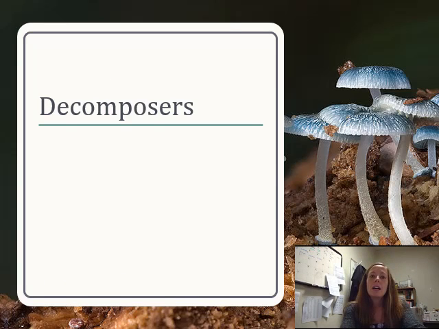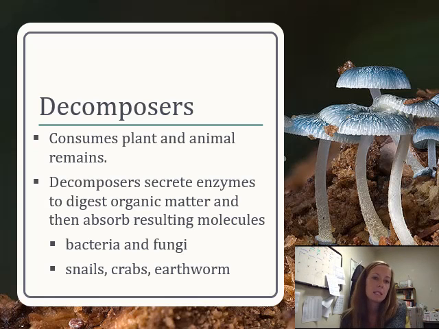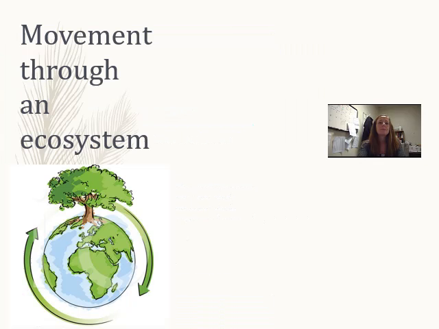Next type of heterotrophs or consumers that we have are decomposers. Decomposers are a little different because they're going to eat the plant and animal remains. All right, so what they do is they either eat dead things like snails, crabs, and earthworms, or they decompose by secreting enzymes to digest the dead material. Then they absorb the organic matter, and that would be bacteria and fungi that do that, actually secreting enzymes and then absorbing up through their roots. So even though fungi grow, they're actually consumers because they're eating stuff through their roots.